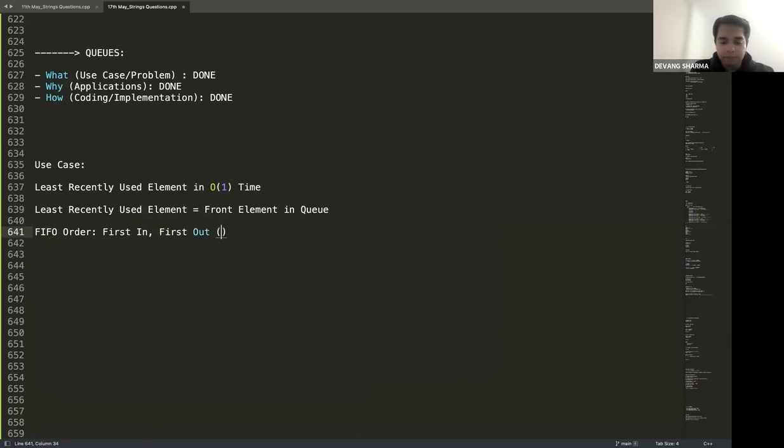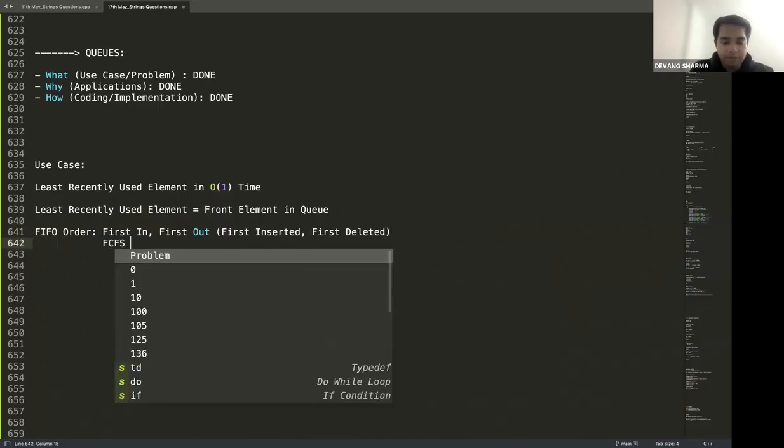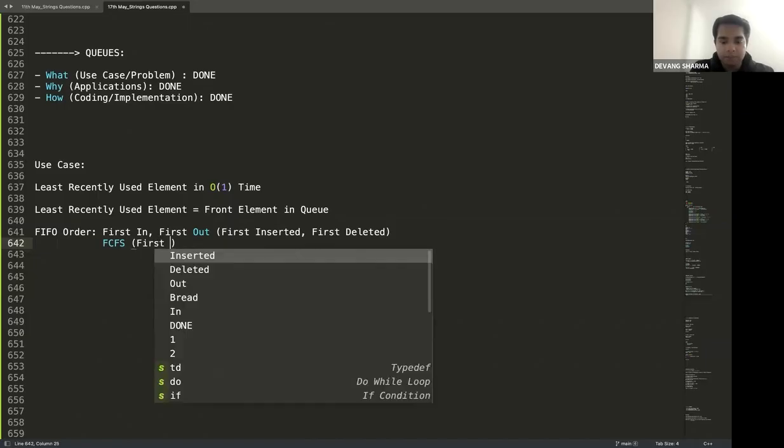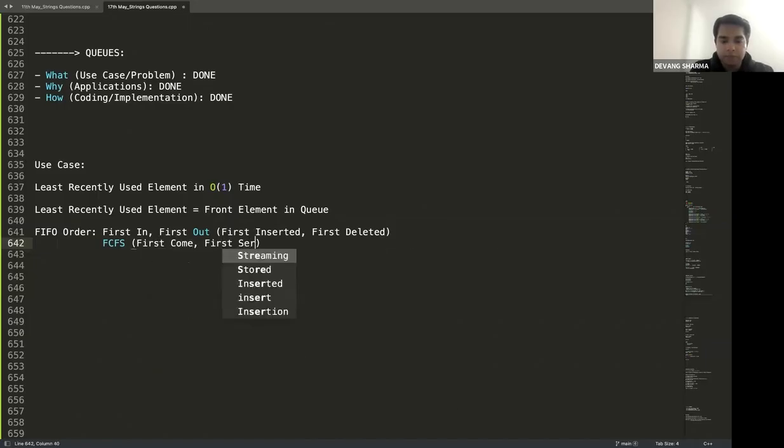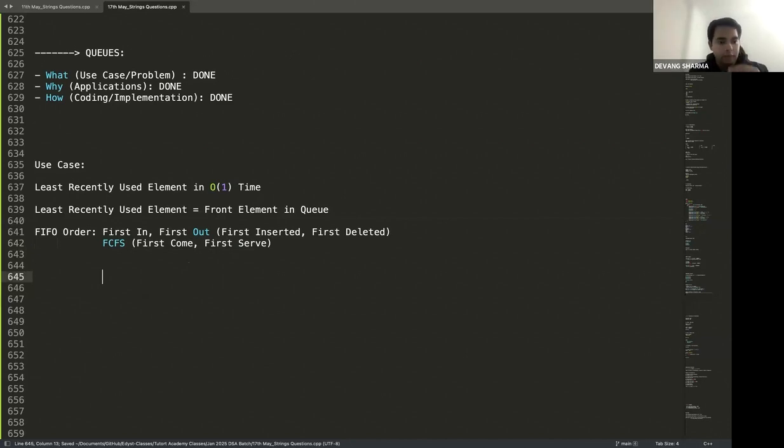Let me write it here: first inserted is the first to be deleted. It is also called FCFS, which is first come, first serve. That's it. We'll try to understand all of this with a real life example as well.